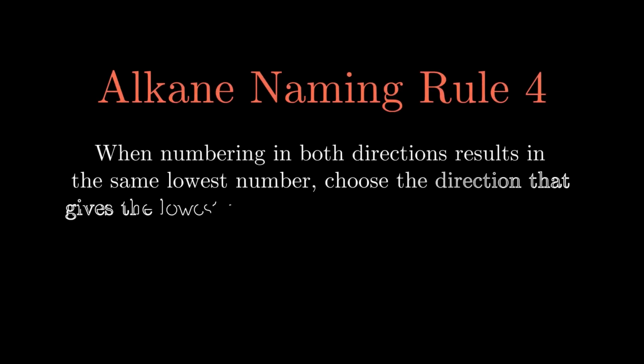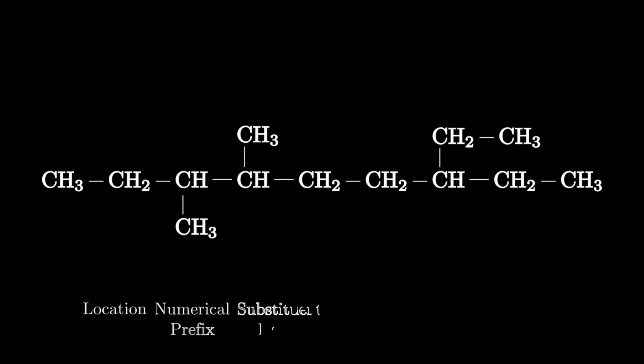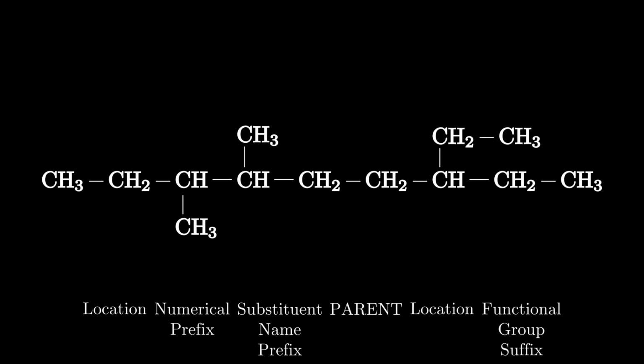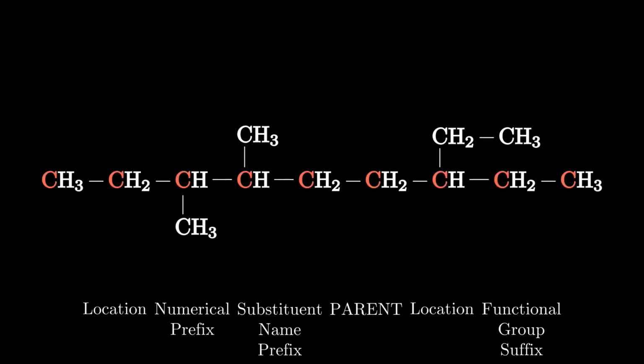If numbering in both directions results in a tie, move to the next substituent. Whichever direction results in the lowest number now is the one you choose. I will let you pause and ponder a bit on that rule and how you would use it to name this molecule. You still need to identify the parent hydrocarbon, as well as the name of any substituents the molecule has, and if necessary, numerical prefixes. You will notice that I have ordered the substituents on this molecule alphabetically, as that reflects how we will need to name it.